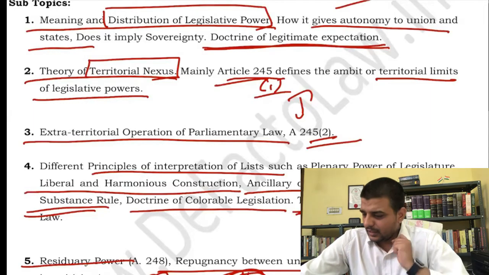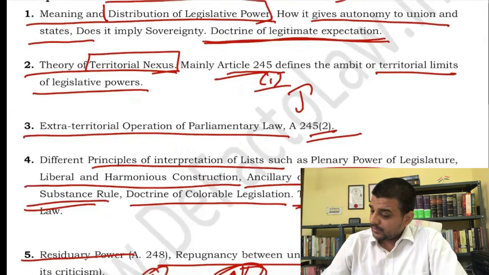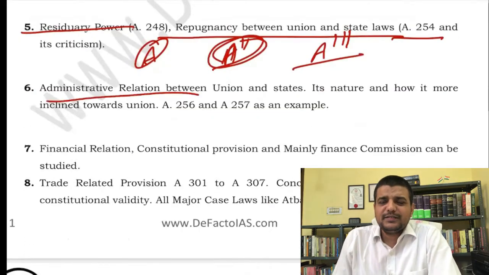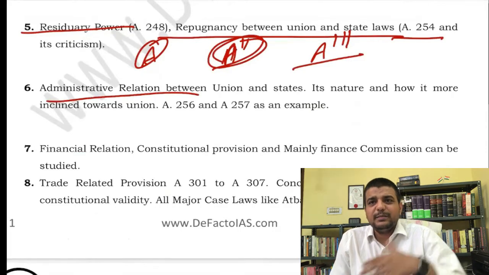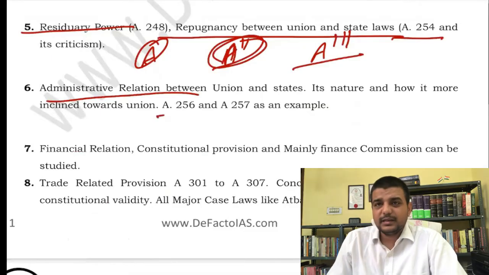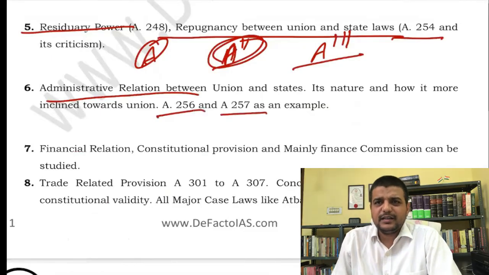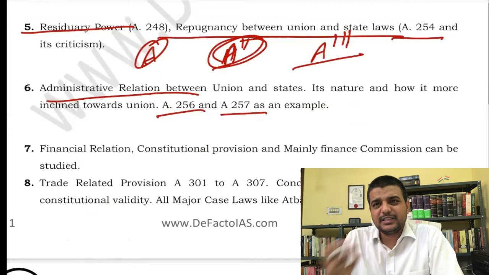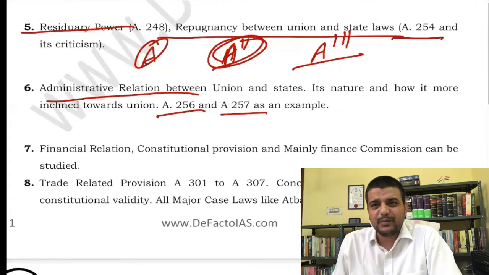Now we will come to the administrative relationship. Mostly the administrative relationship question is with respect to how the administrative structure functions, and it is disproportionately balanced towards the Union. So you will cite all the major articles. You must have seen the articles, that all the union law must be enforced first, or that the executive power of the state should be used in such a manner as not to hinder the executive power of the Union.